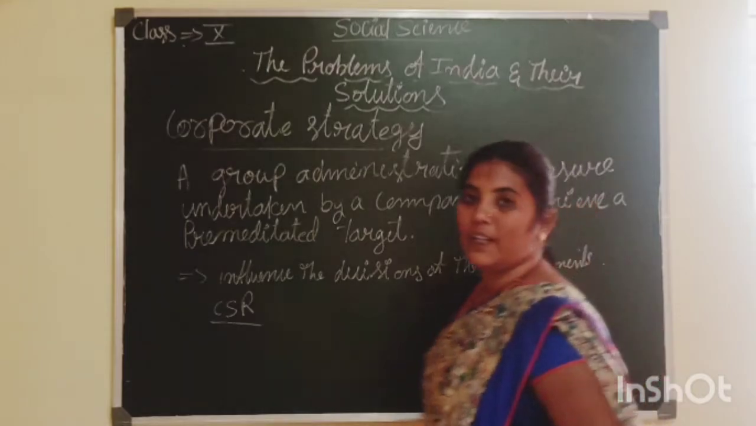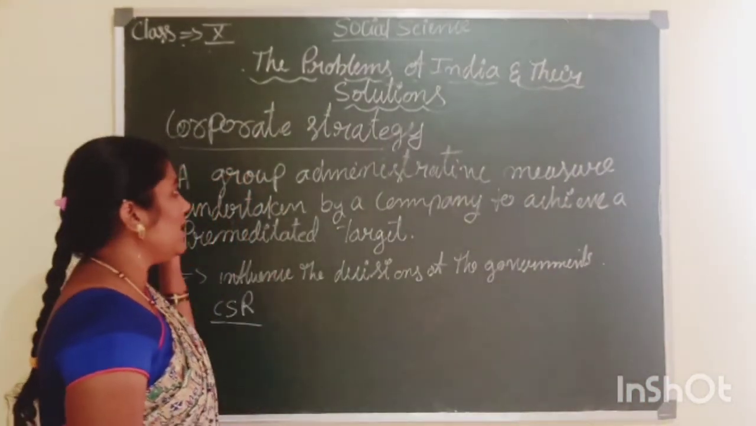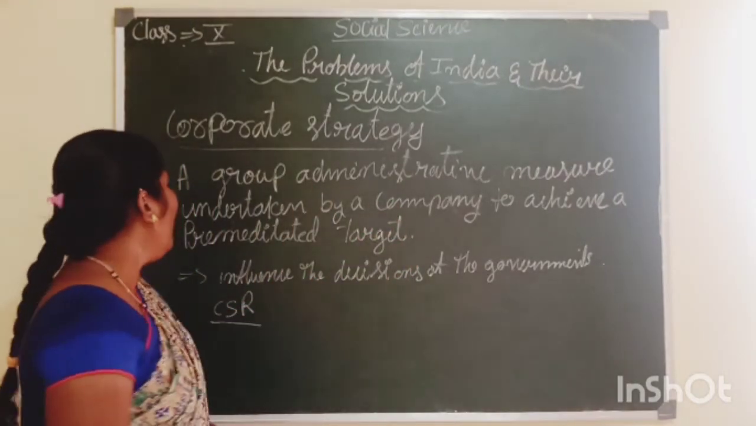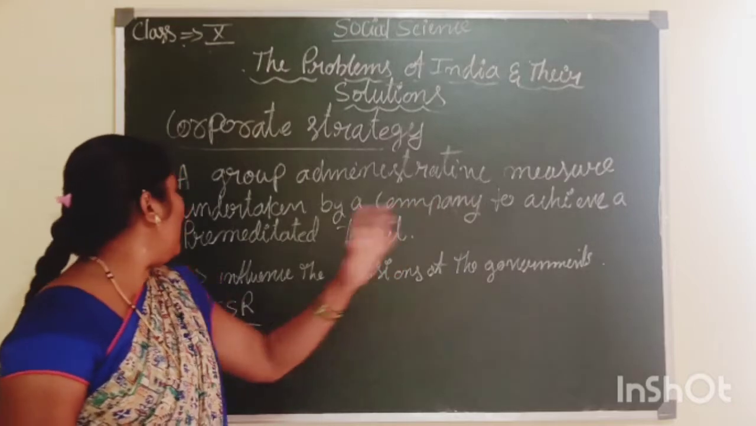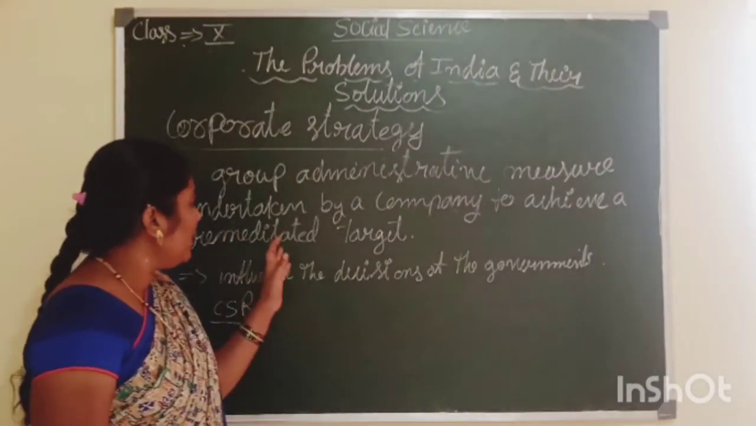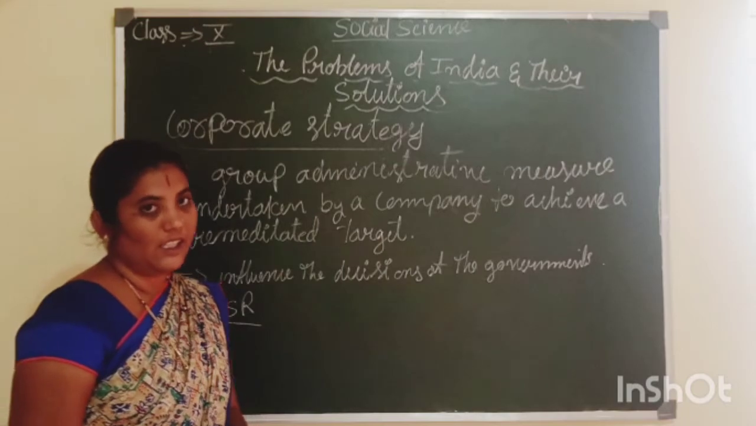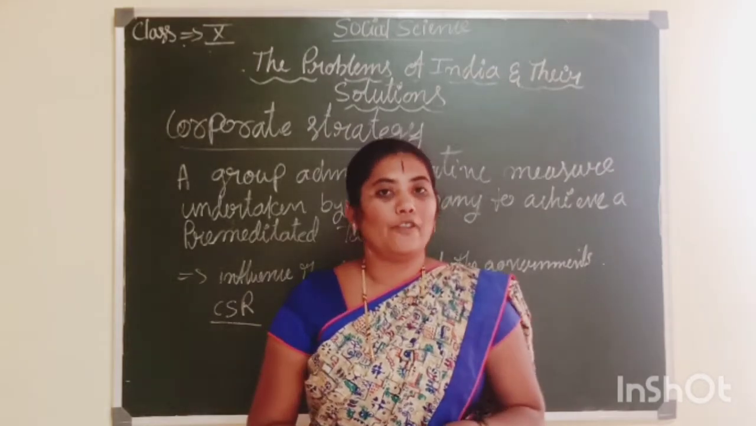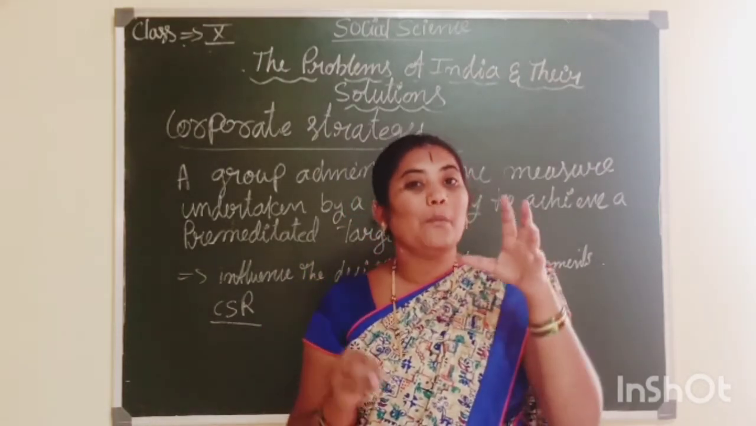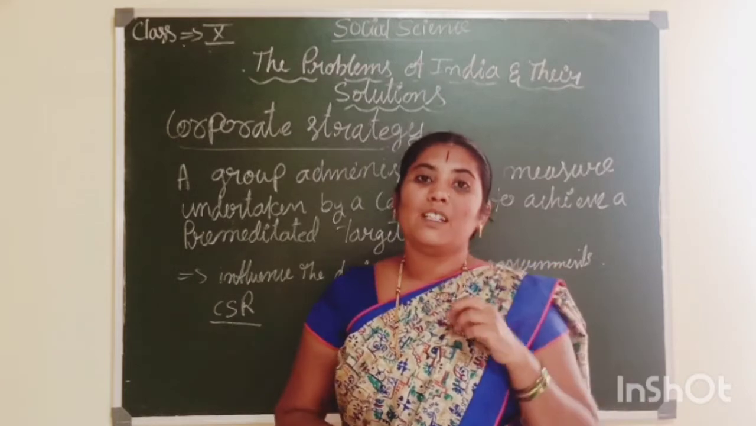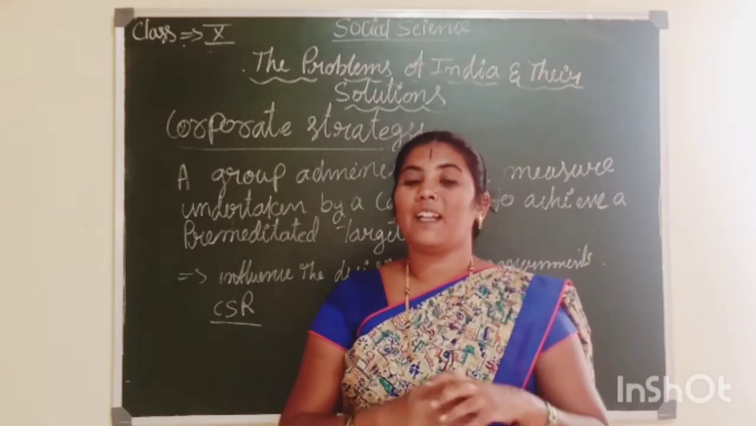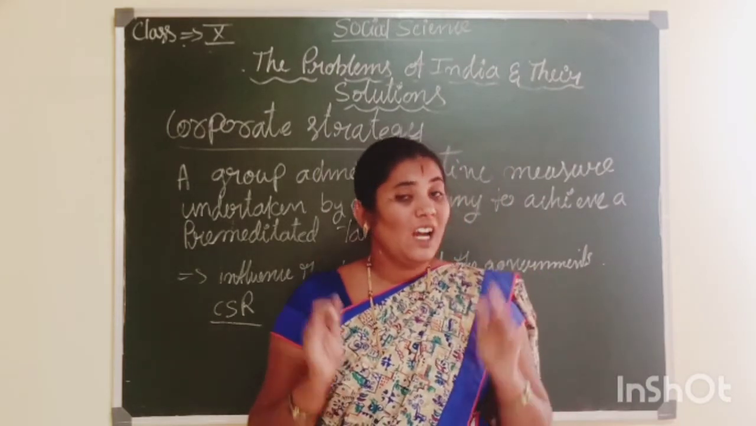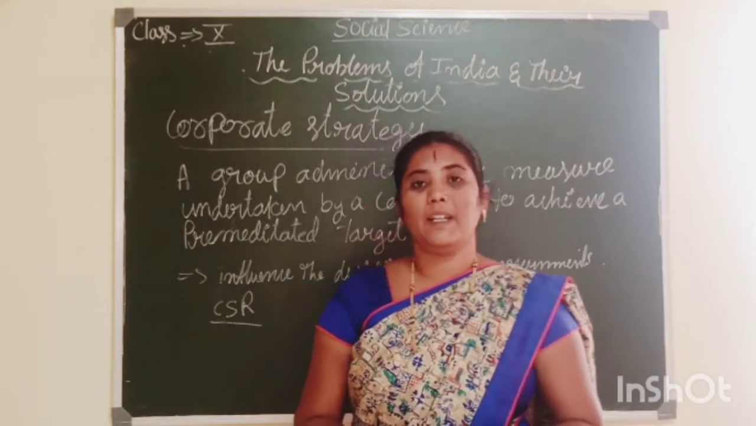What is the meaning of corporate strategy? Corporate strategy means a group of administrative measures undertaken by a company to achieve a predominant target. Understand this? A company wants to achieve the maximum profit. For that purpose, it adopts some techniques and methods to get the maximum profit. That is called corporate strategy. So sometimes it is very harmful for our country and for the public also.